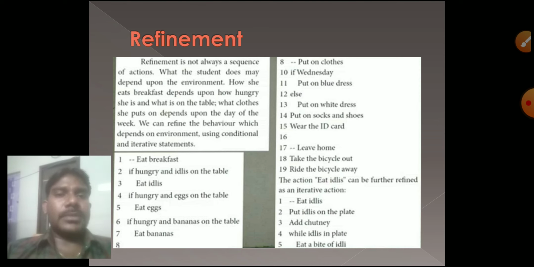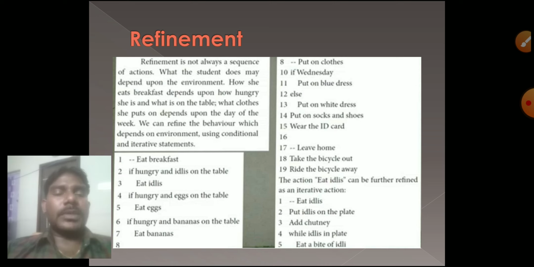Some conditions, some statements. This is the example for iterative statements, conditional statements and iterative statements. Some conditions are applied. Whatever we need, we have to use that. We have to do it that way.